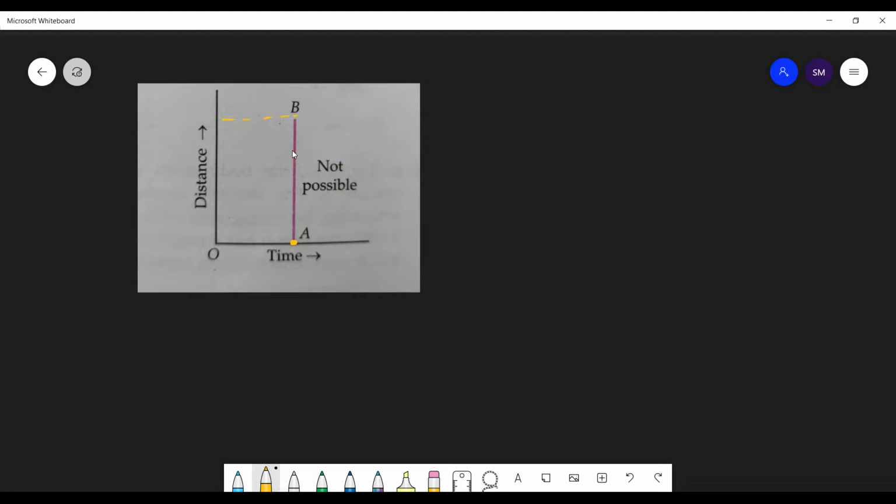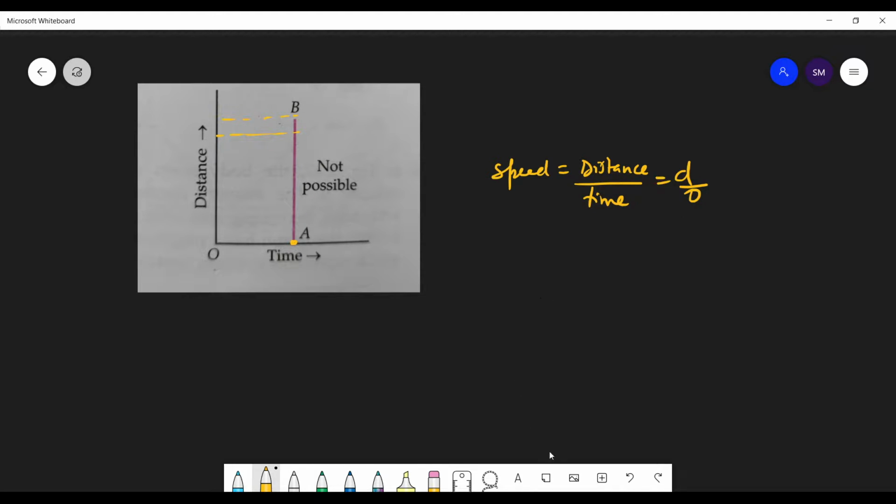So what does it represent? See, what is speed? This is distance time, so speed is equal to distance upon time. Whatever distance you take, let the distance be d. But what is the time? You have traveled this distance in no time.